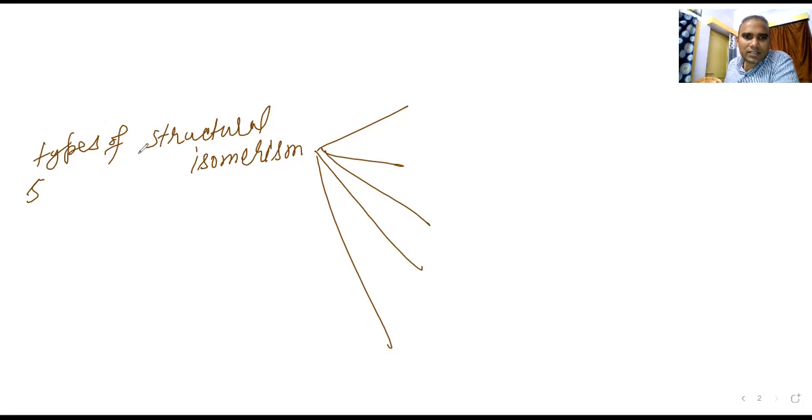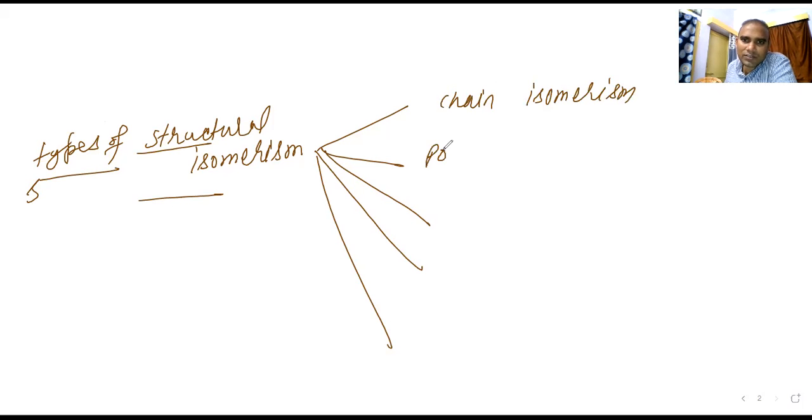Types of structural isomerism. First one, I told you, is chain isomerism. A little bit you write down now. Second one is position isomerism. Types you write down in your note, please.